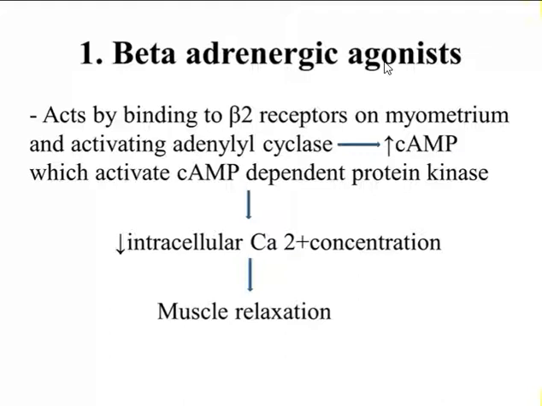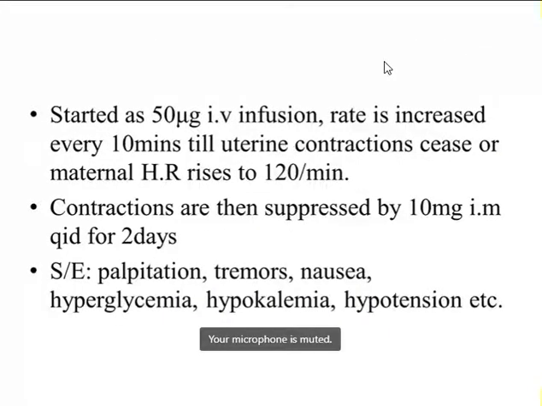It is usually started as a 50 microgram intravenous infusion, and the rate is increased slowly every 10 minutes till the uterine contraction ceases or maternal heart rate rises to 120 per minute.